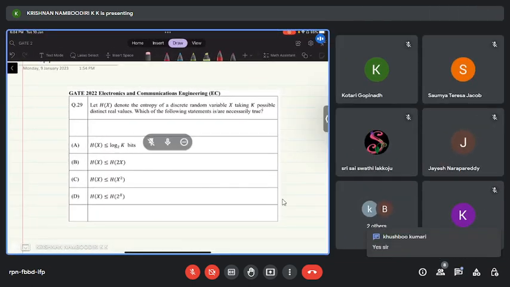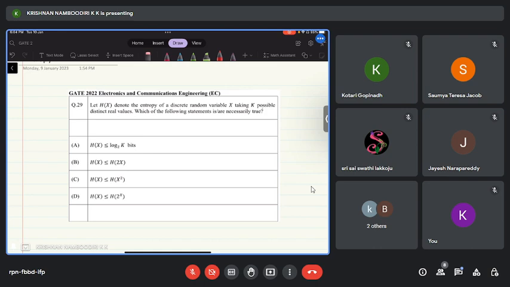Okay, thanks. So this is a question that appeared in last year's GATE exam. Some of you have joined just now, so for them I'm repeating again. Today I will show some questions that appeared in GATE 2022, that means last year's GATE exam, mostly related with communication. And one last question is a simple question from probability theory. So the first question is as follows.